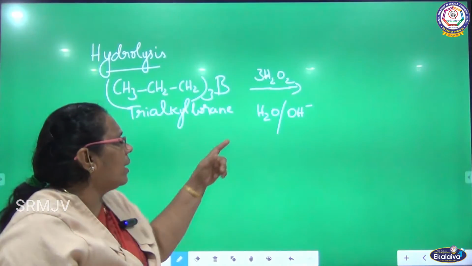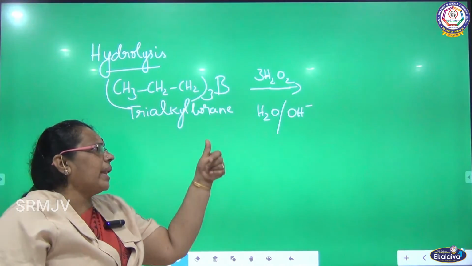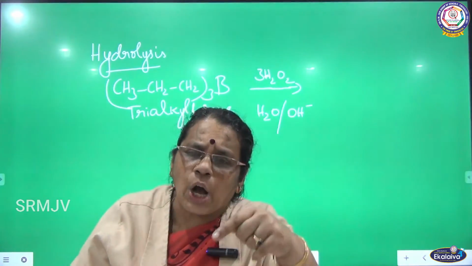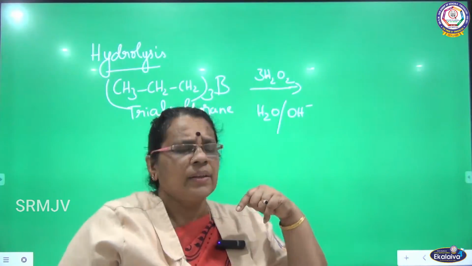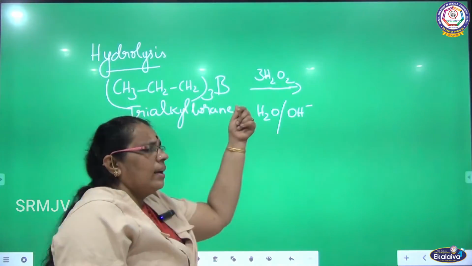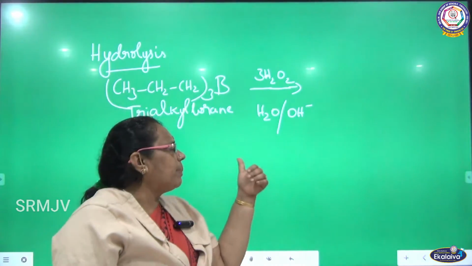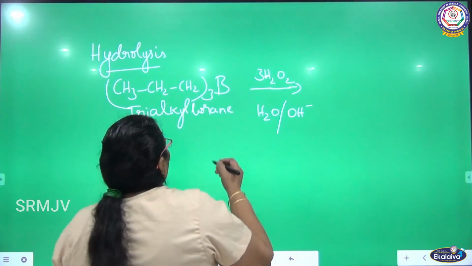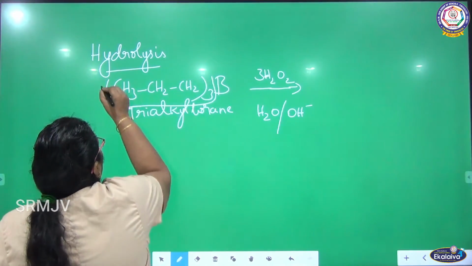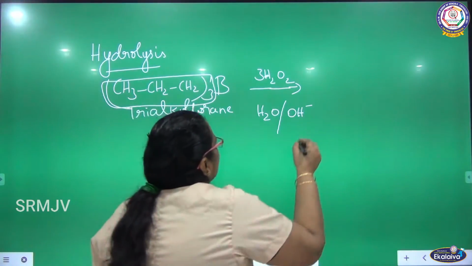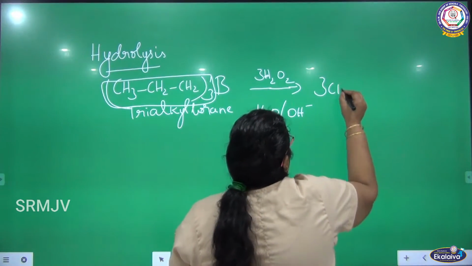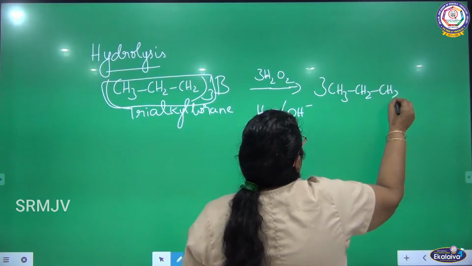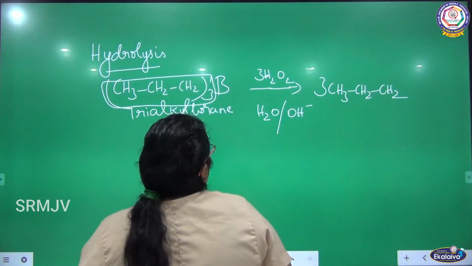So here what are we doing? This trialkyl borane reacts with hydrogen peroxide in the presence of aqueous sodium hydroxide. What is the product we are going to get here? Already there are 3 alkyl groups, so you write 3 CH3CH2CH2.